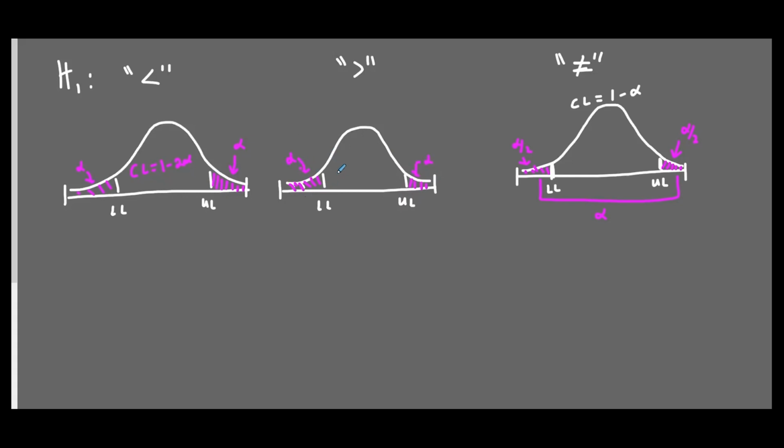Again, our confidence level will be 1 minus 2 alpha. So we'll really set our significance level first, and then we'll make the confidence interval that goes with that based on our alternative hypothesis. Then we'll see where that confidence interval is relative to the assumption made by the null hypothesis.